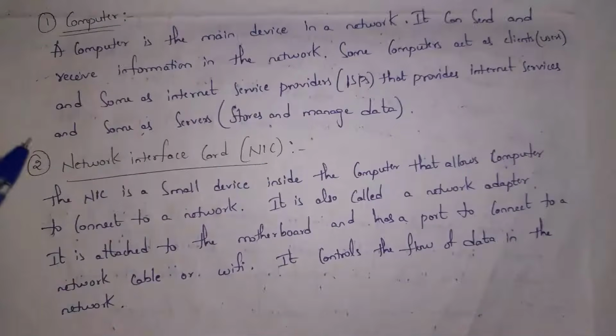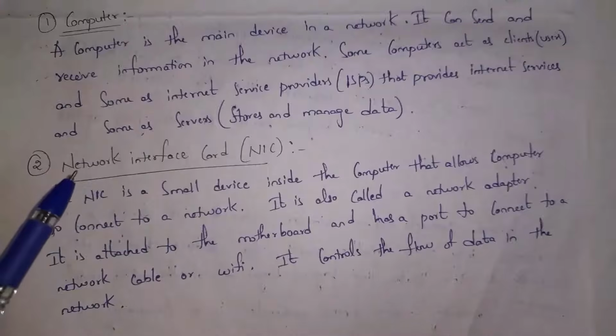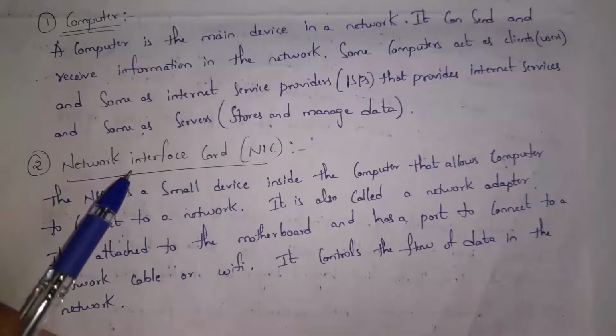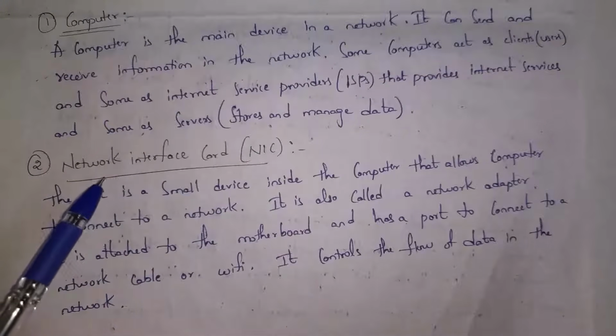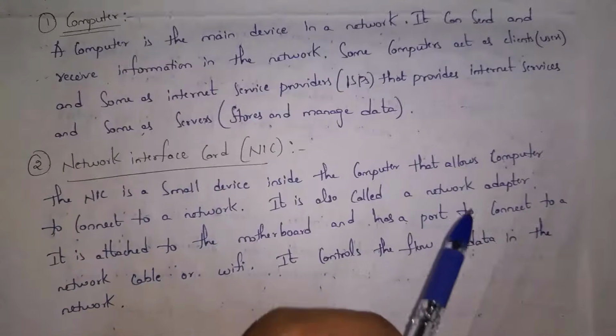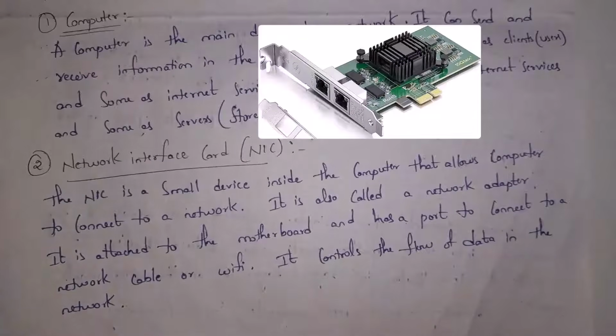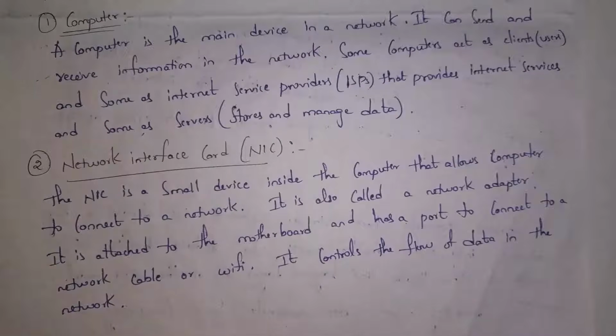And the second one is the network interface card. Shortly we call it NIC. Guys, NIC is the device that is present inside your computer. By using this device, we can connect to a network. We also call this device a network adapter. Guys, in a computer, the NIC card is attached to the motherboard and we connect the network cables to this NIC card. And this NIC card is used to control the flow of data in the network. That is, data is passed in the network by using this NIC card.